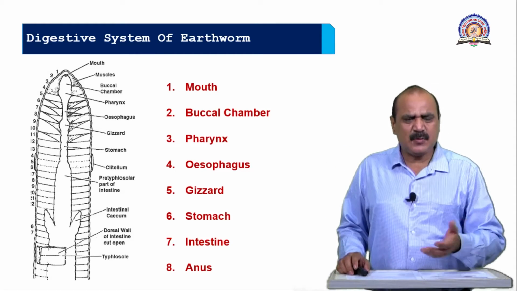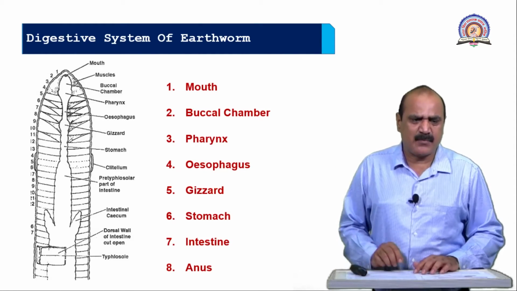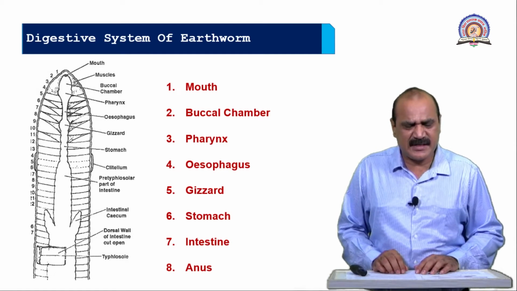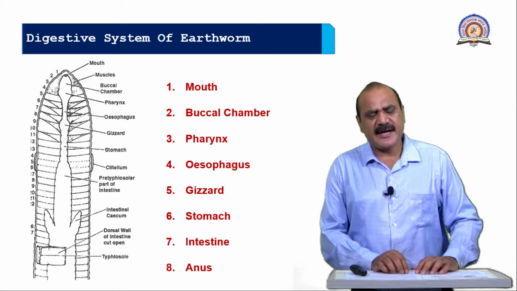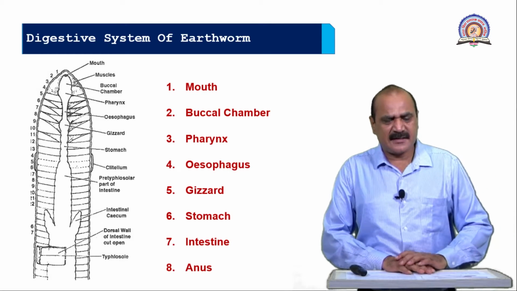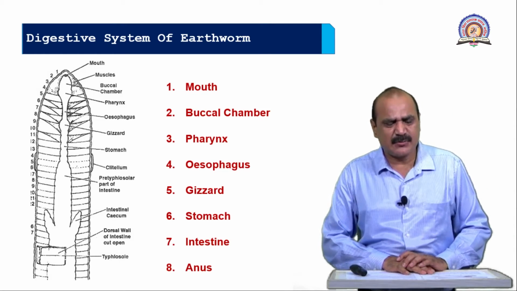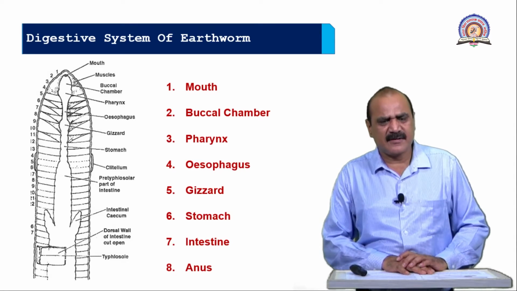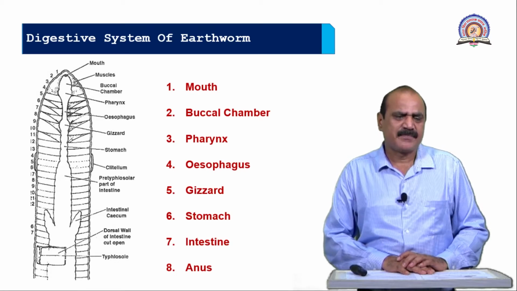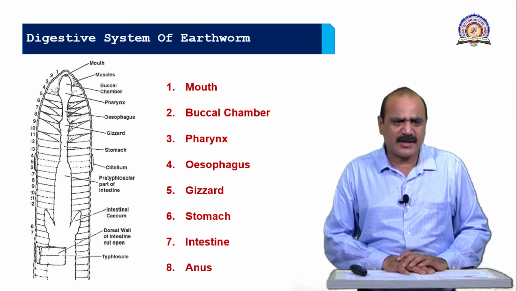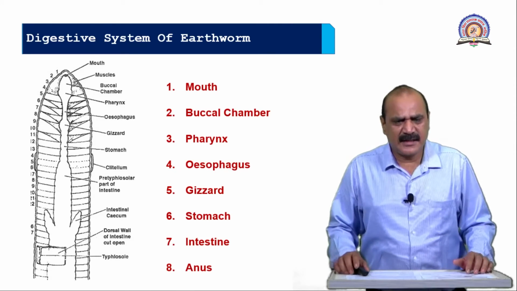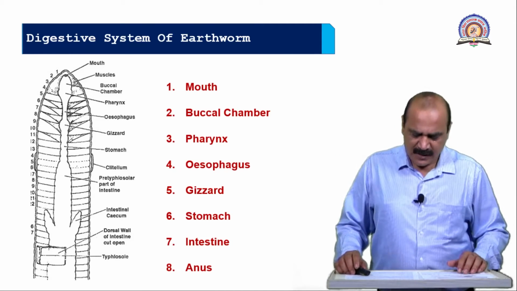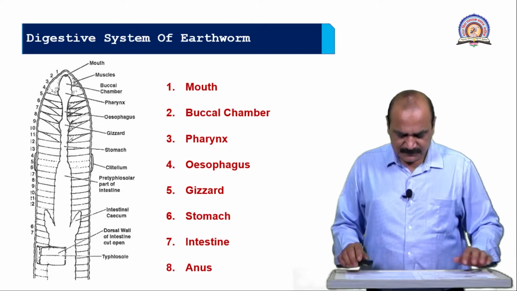And the digestive glands, that is the intestinal cecum, is also one of the digestive glands which secrete all types of enzymes, and these enzymes act on the substrate, and then the substrate gets converted into products. Like starch and cellulose get converted into glucose, fructose, galactose. Then proteins get converted into amino acids. Then lipids get converted into fatty acids and glycerol. This is complex food to simpler food.